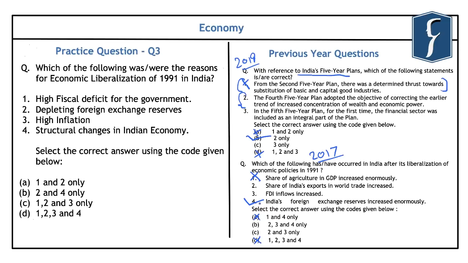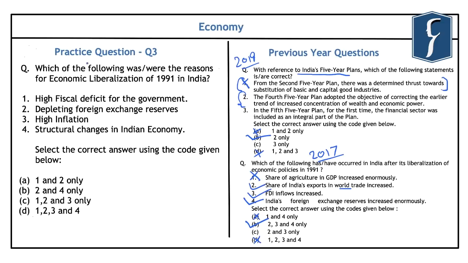And as such, one of the important consequences of the liberalization has been the increasing foreign exchange reserves with the Reserve Bank of India. So now if you look at the options, the only option that we are left with where the fourth statement has been mentioned is option B, that is 2, 3 and 4 only. And the other two statements are also correct, that is the share of India's exports in the world trade has increased and the FDI inflows have also increased.